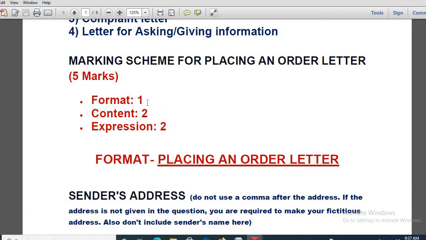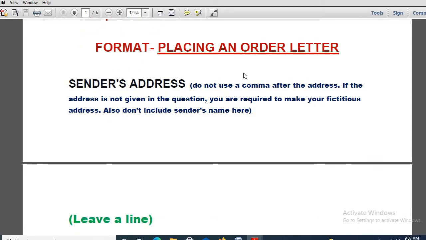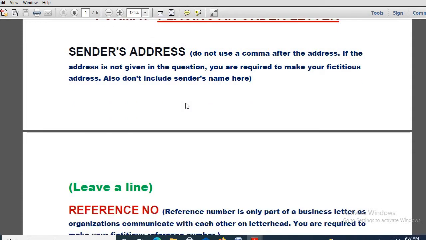The format will consist of 1 mark, content 2 marks, expression 2 marks. Now what are the things, dear students, you have to remember? I am talking particularly about placing an order, because that is my topic of discussion, as you all know by this time. So sender's address is to be written at the very beginning. Number 1, remember sender's address.